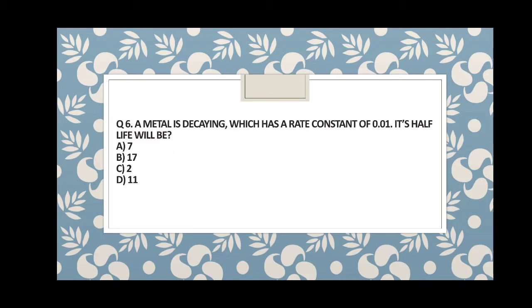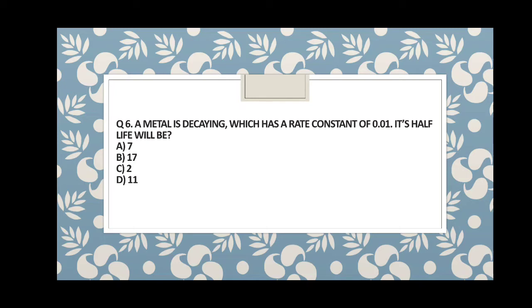A metal is decaying which has a rate constant of 0.01. Its half-life will be. If you have the formula remembered, then it is very easy. So what do you have to do? You have to remember the formula, that is 0.693 divided by K.